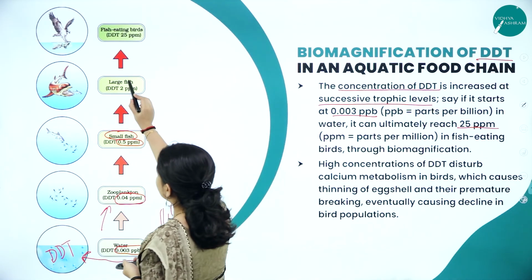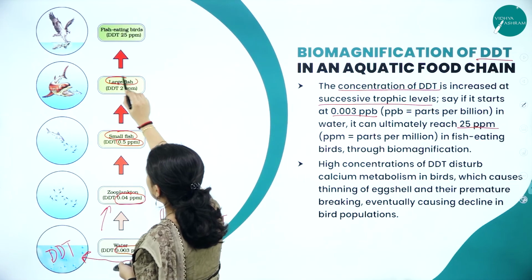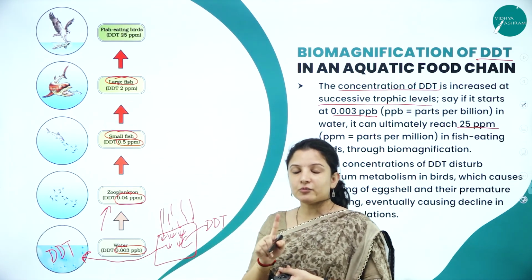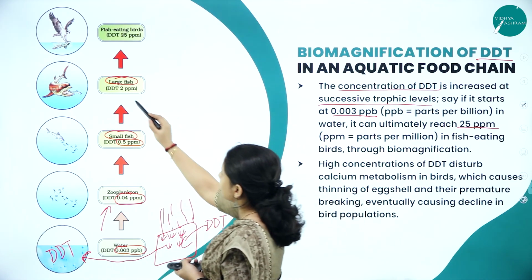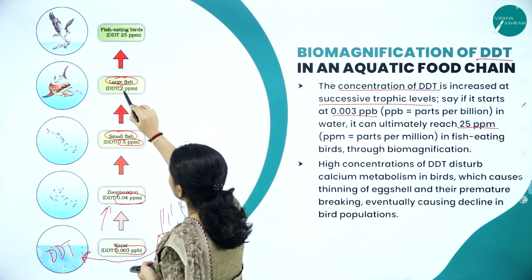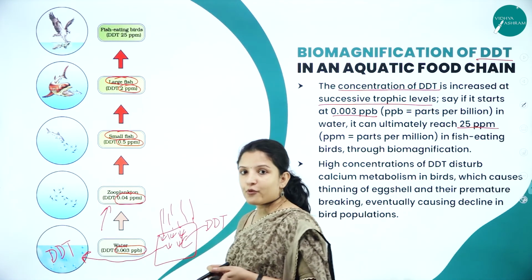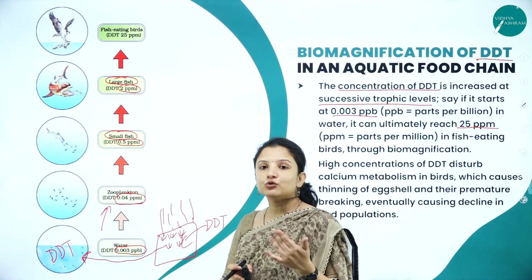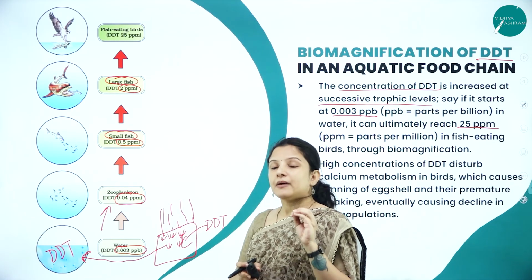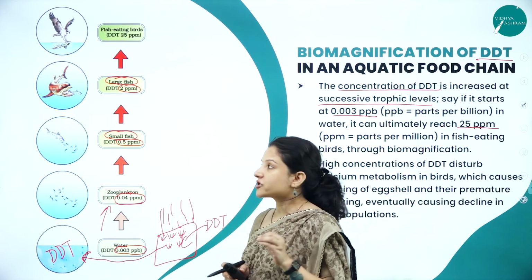Now these small fishes will be eaten by the large fishes. In the large fishes, how much did the concentration increase? It is 2 parts per million. From 0.5, it increased to 2 parts per million of DDT concentration in the fishes.